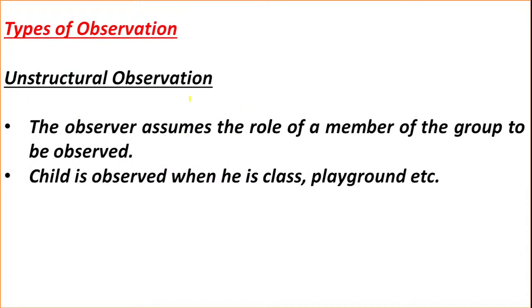Then the next type of observation is unstructural observation. In this method, the observer assumes the role of a member of the group, so this is mainly associated with participant observation. The observer assumes the role of a member of the group to be observed. So the child is observed when he is in class or in the playground, when he is moving with his friends or classmates, without knowing that he is being observed. This is known as unstructural observation. These are the various types of observation.